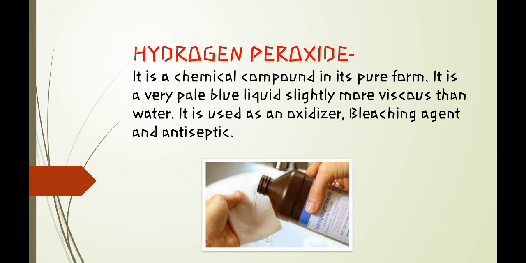Hydrogen peroxide is a chemical compound which in its pure form is very pale blue, slightly more viscous than water. It is used as an oxidizer, bleaching agent and antiseptic. More viscous than water means it is thicker than water.